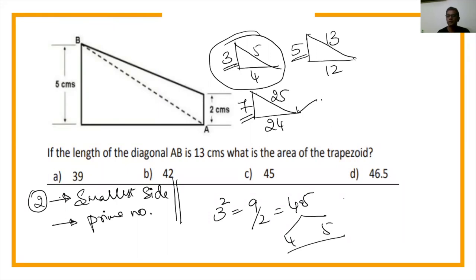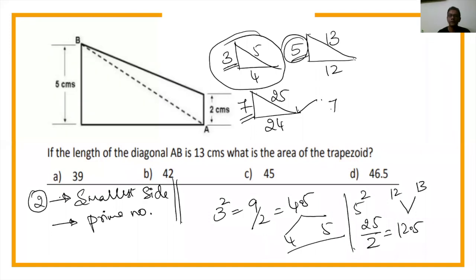I repeat. Take the smallest side. Let's say the smallest side is 5. What is 5 square? 25. Divide 25 by 2. What do you get? 12.5. So the two sides of the triangle are 12 and 13. I'll take the last one. Let's say 7. What is 7 square? 49. Divide 49 by 2: 24.5. So the other two sides of the triangle are 24 and 25. Guys, did you understand this? All of you?